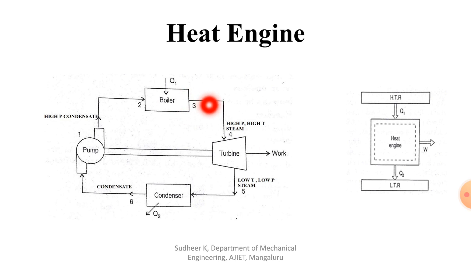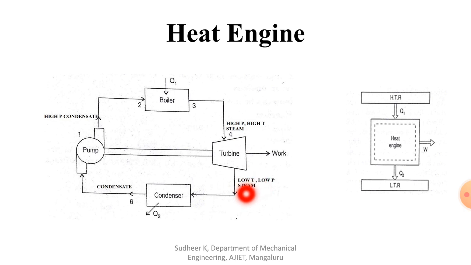And whatever the high pressure, high temperature steam you supply to the turbine, in the turbine expansion always takes place by doing certain work. It means that high pressure, high temperature steam will convert into low pressure, low temperature steam.